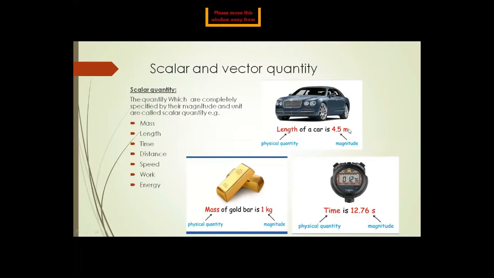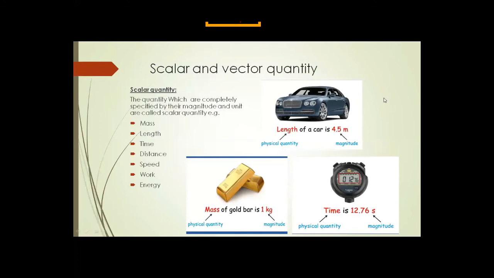Length is a physical quantity, 4.5 is the magnitude, and m, meter, is the unit. Now here, the mass of the gold bar is 1 kg. So mass is the physical quantity, 1 is the magnitude, and kg is the unit of mass. Time is 12.76 seconds. Time is a physical quantity, 12.76 is the magnitude, and second is the unit. So these are some examples of scalar quantities.